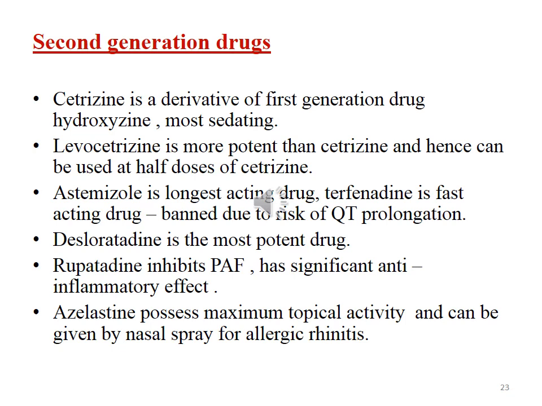Rupatadine, which inhibits the platelet activating factor, has a significant anti-inflammatory effect. Azelastine possesses maximum topical activity, that is, it can be used topically in skin disorders to prevent symptoms like itching and inflammation, and it can also be given by nasal spray for allergic rhinitis.